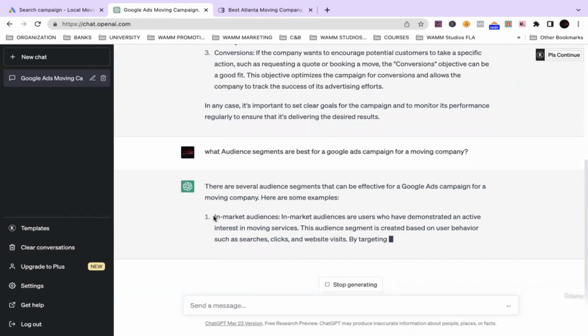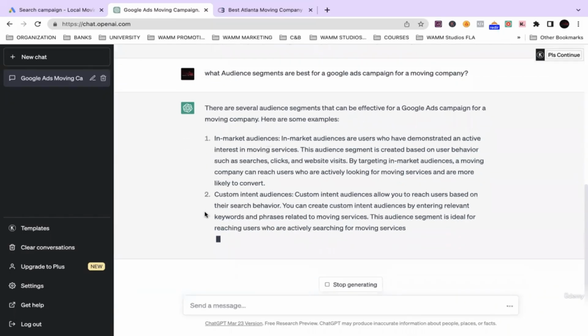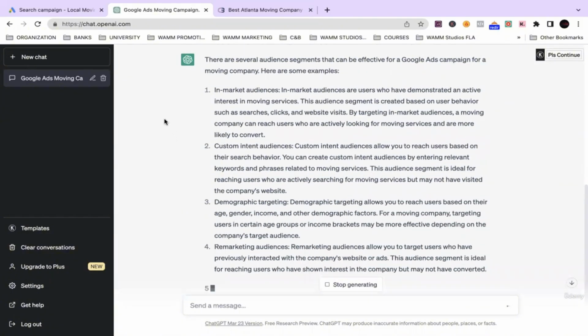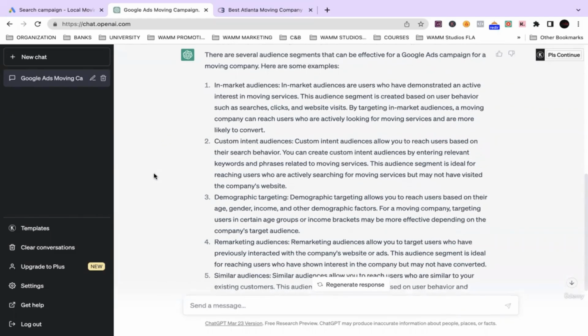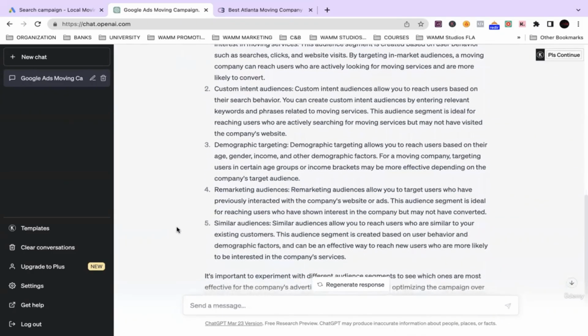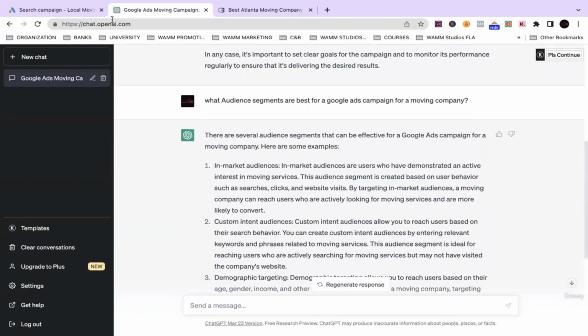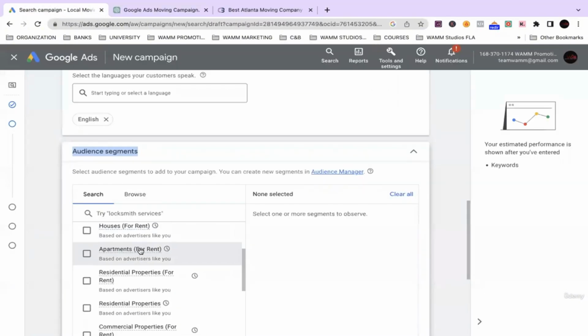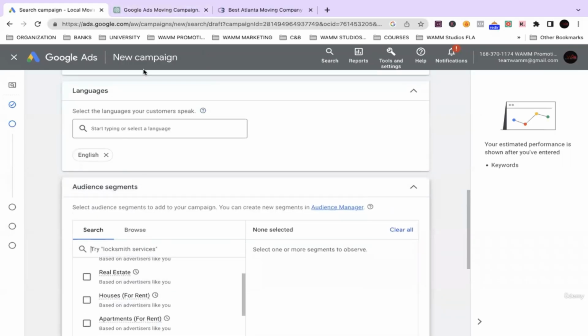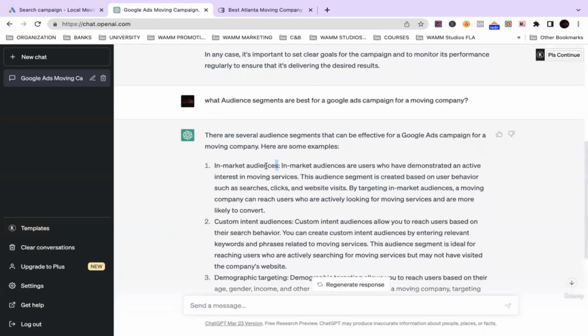All right. So there are several audience segments that can be effective for a Google Ads campaign for a moving company. Here are some examples. We got in-market audiences, custom intent audiences, demographic targeting, remarketing audiences, similar audiences. So technically, for audience segments there are different types, right? Audience segments have in-market audiences, so we're just going to focus on the in-market one.